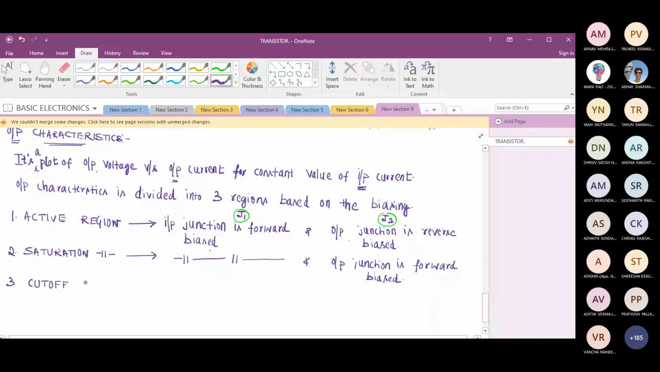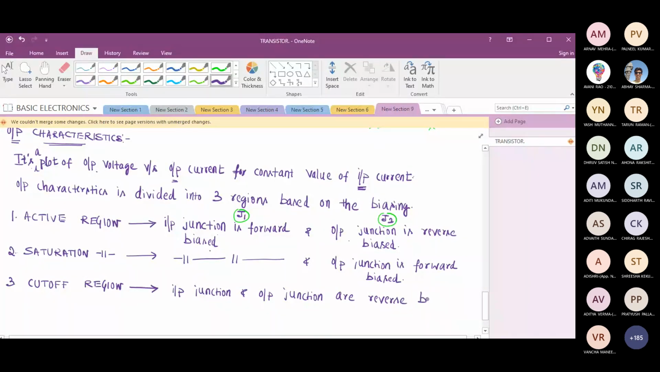That's why I told you this output characteristics is slightly complicated, but anyhow, I'll explain. You need not worry. In this cutoff region, both the junctions, input junction and output junction, both are reverse biased. Both are reverse biased.